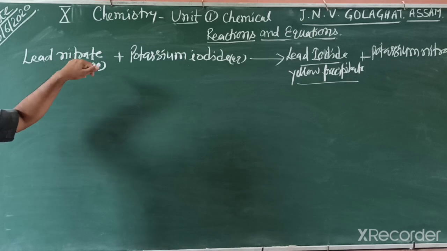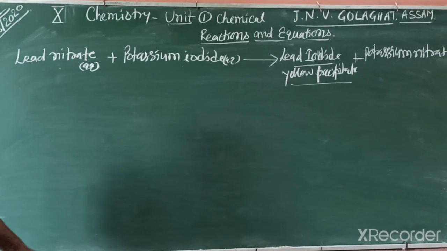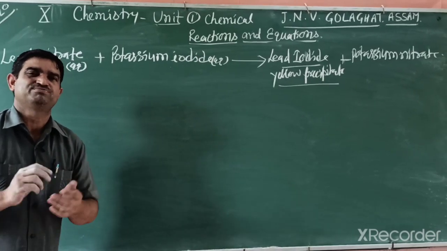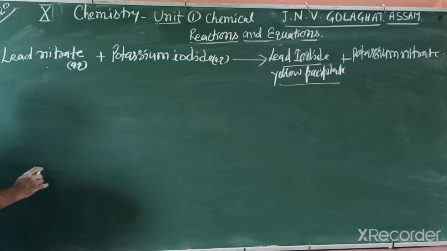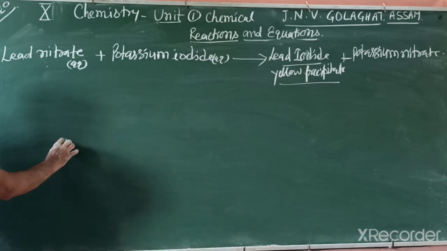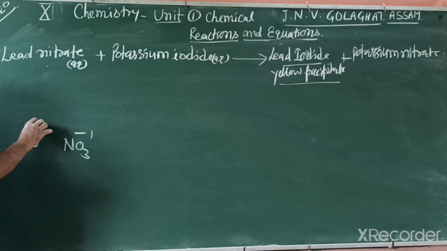You should know the charge on nitrate and lead. If you don't remember the charge, then you can't write the accurate formula. We write this in rough work because these are in 9th class. Nitrate is NO3 minus 1 and lead is Pb plus 2.